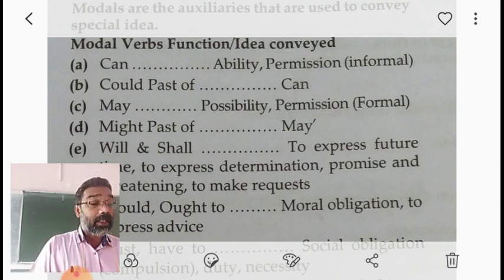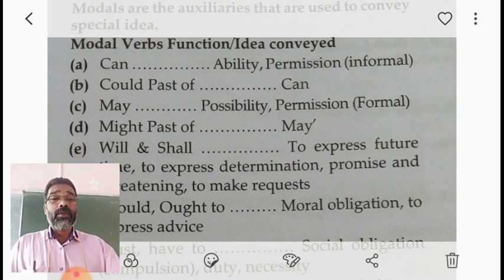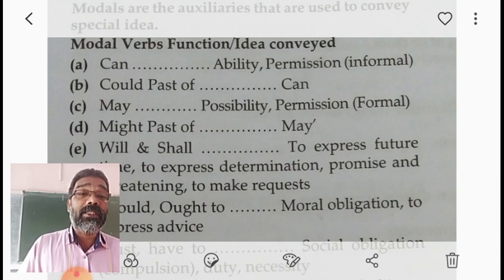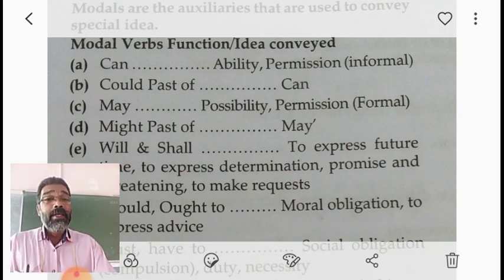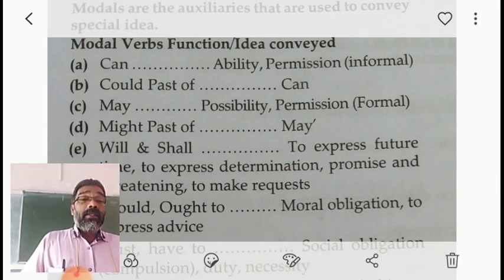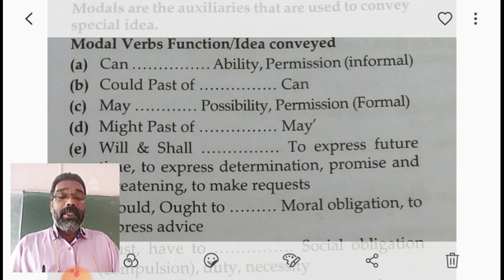Both convey the future meaning. What may happen in the future is expressed through may and might. Though might is the past form of may, it conveys the message of the future. Both are used for expressing possibility.